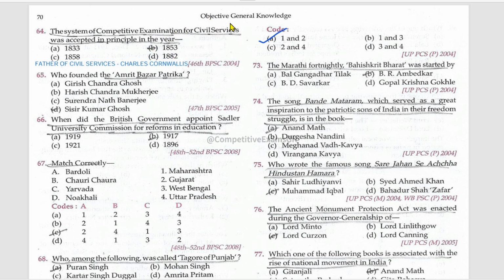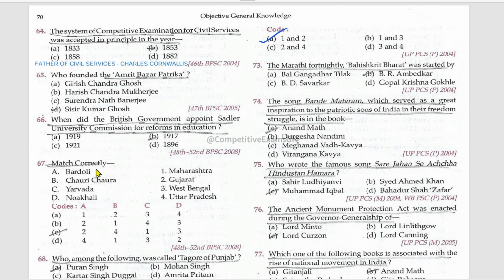This system of examination for civil services was introduced by which Governor General? Mention his name in the comments. The father of civil services, Charles Cornwallis. Who founded the Amrit Bazar Patrika? Sisir Kumar Ghosh.